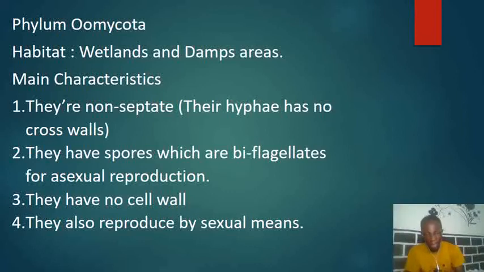Now, the third one is that they have no cell wall. They possess no cell wall. Let's note this. Then lastly, they also reproduce by sexual means. It means that they can also reproduce when there are two parents, a male and a female. So it means that they can reproduce both sexually and asexually. Let's take note of the characteristics of organisms in the phylum Oomycota.